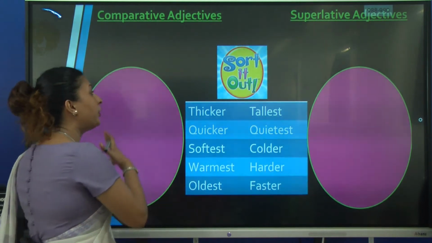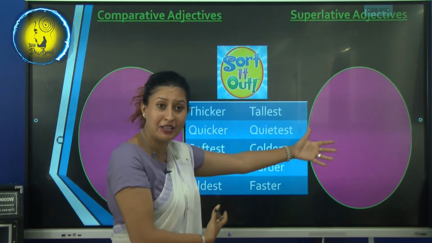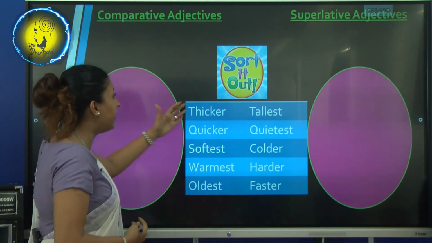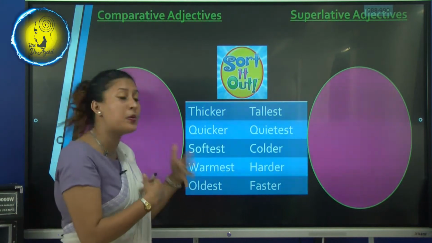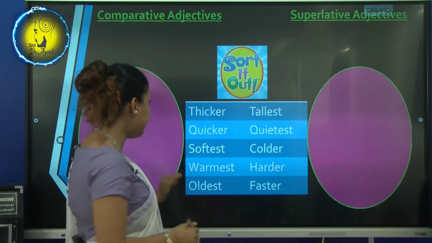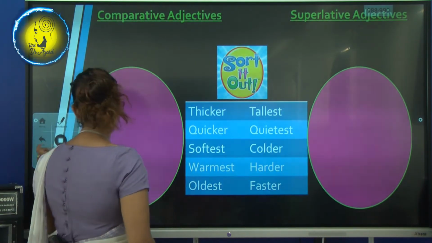So we have to put comparative adjectives into one egg and the rest of the superlative adjectives into the other egg, right? So let's sort it out, okay? I will do some for you. The rest of the things you all have to do on your own, right? Okay, now let's do the first one.